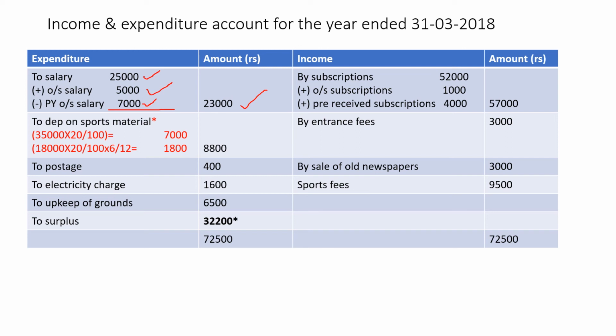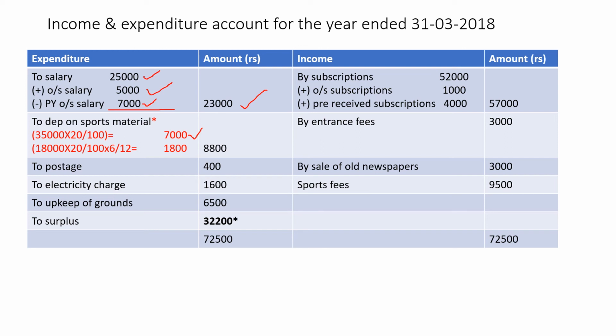I told you be a little careful with the depreciation. Depreciation on sports material. So we have two categories of sports material here. Pay attention to this one. See, in the opening balance sheet, asset side, you have sports material 35,000. So here no date is given. When no date is given, we assume that it is being used for the full year. So on that 35,000, 20%, 20 divided by 100, you will get 7,000 as the depreciation, full depreciation on that asset.